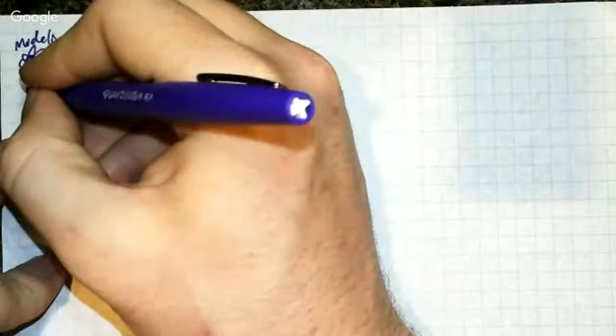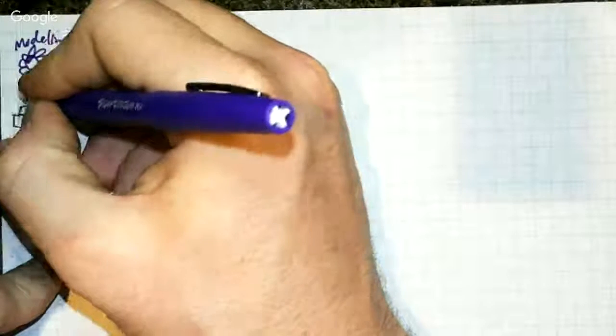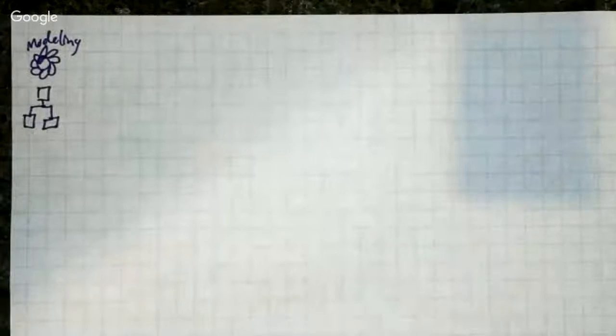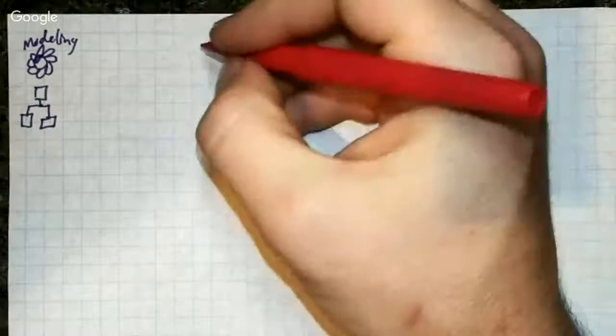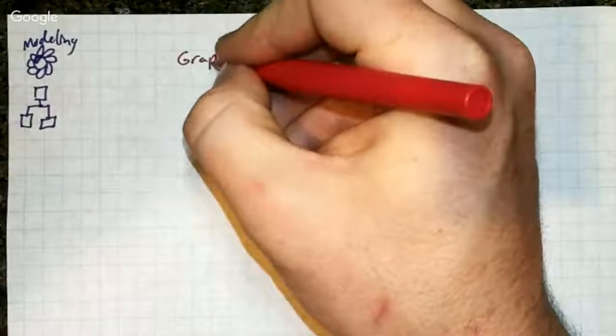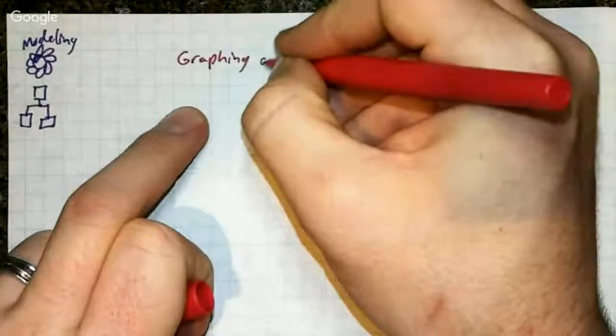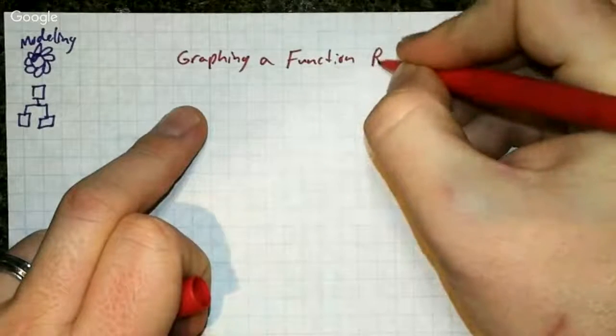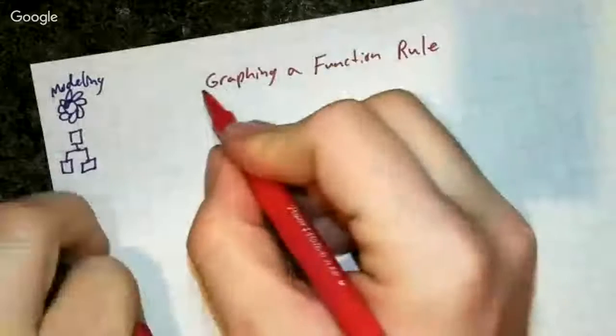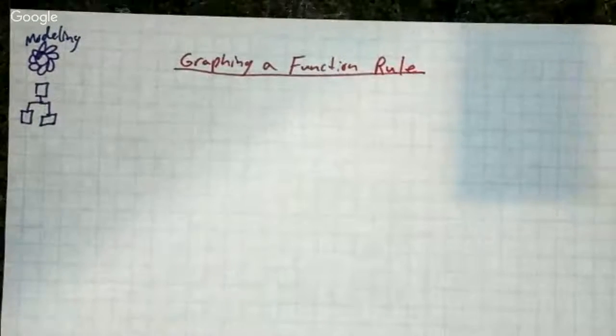Also, I'm going to put our rules icon because there are steps that you do for each of these. The first type of thing we're going to be going through is graphing a function rule. So let's say you are given a rule. We need to know how to graph this.